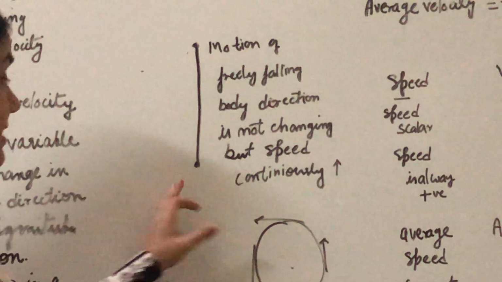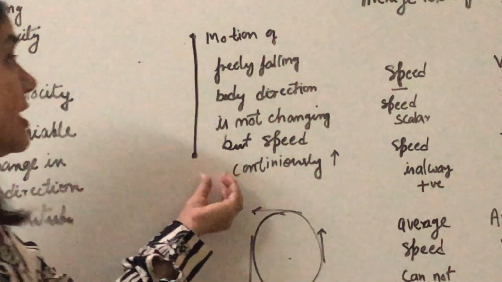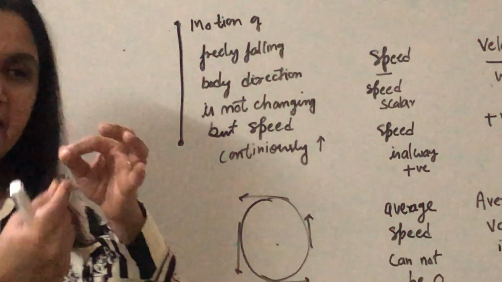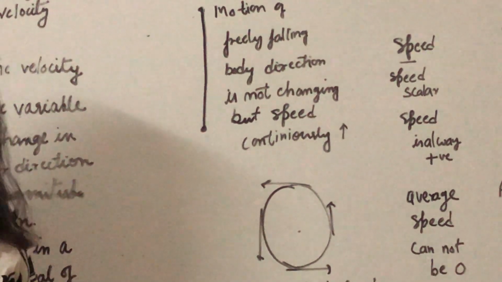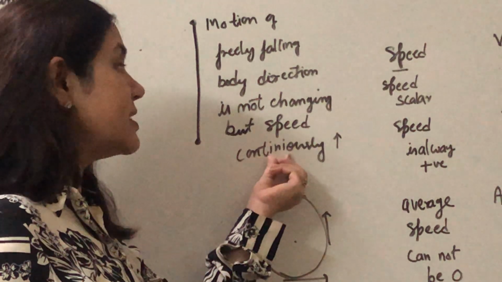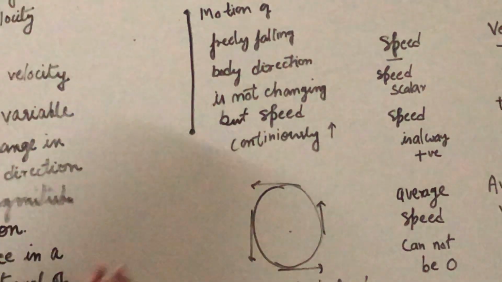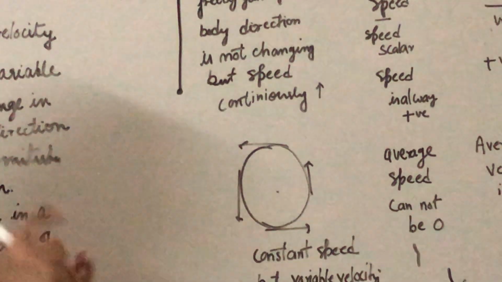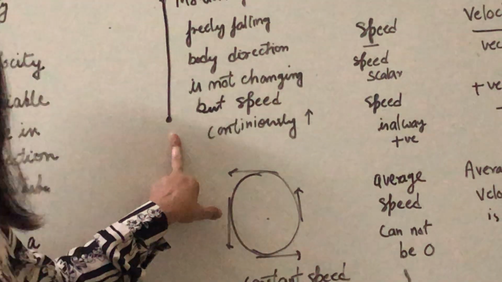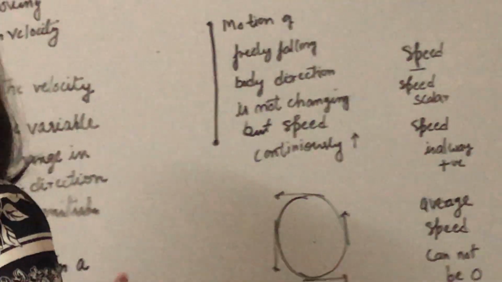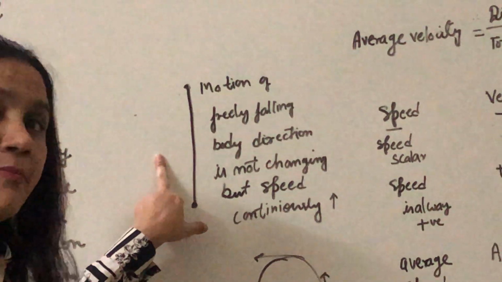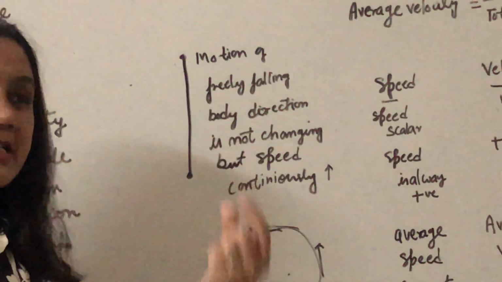So in the motion of a freely falling body the direction is not changing. Direction is same because it is going down. But the speed is continuously changing. When the speed is changing, that means the magnitude is changing, but the direction is constant. So this is also the example of variable velocity. Even though the direction is same, the magnitude is changing, it is increasing.